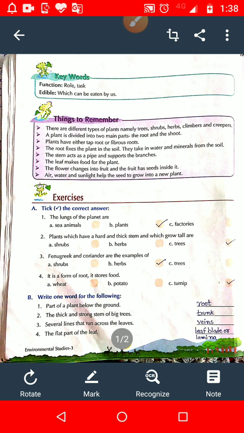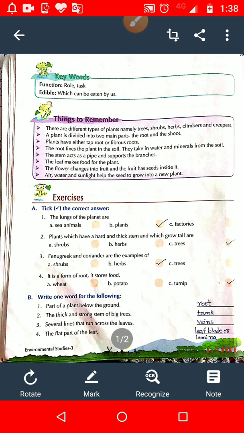Now question number 2. Plants which have a hard and thick stem and which grow tall are dash. Option number A, shrubs. Option number B, herbs.